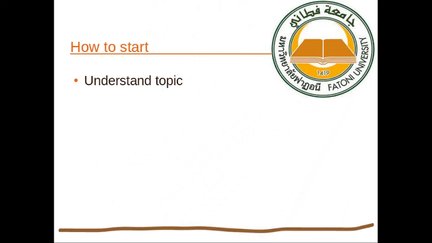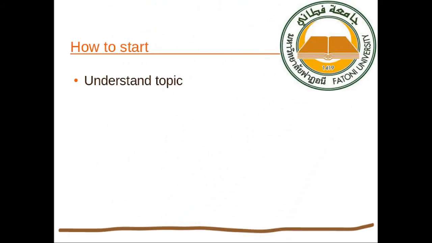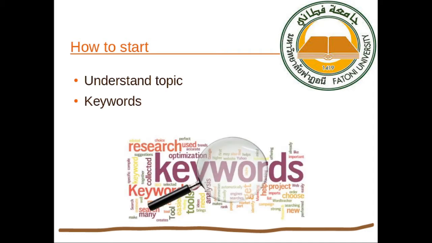After we understand the topic and we know the meaning of every single word in it, we need to identify the keywords. Having the keywords is going to make it easy for us to search for information, because we are going to scope our search. It is going to be narrow, not general. And then we need to use these keywords to search deeply and get detailed information about the topic.